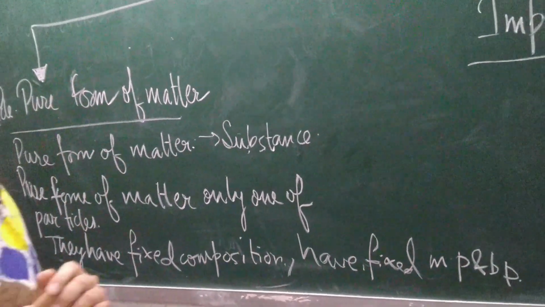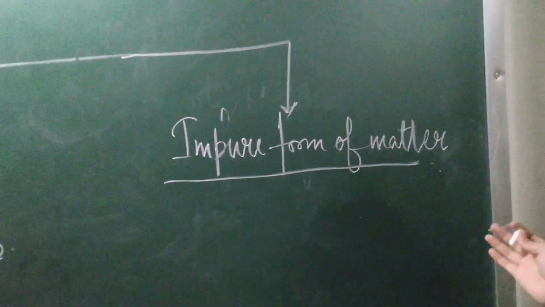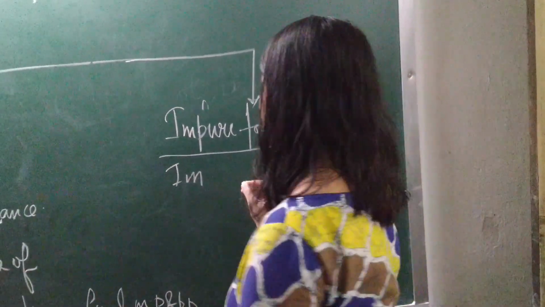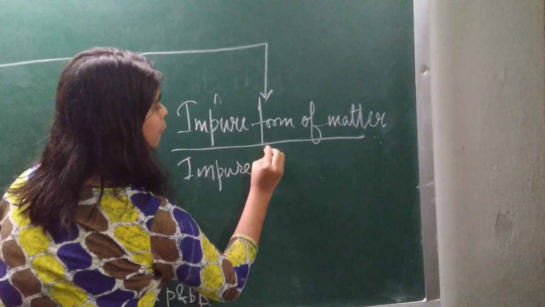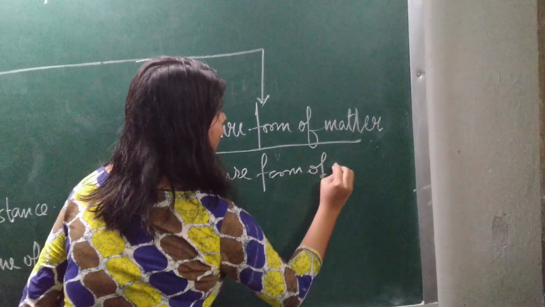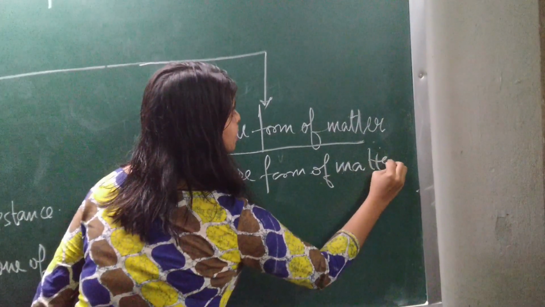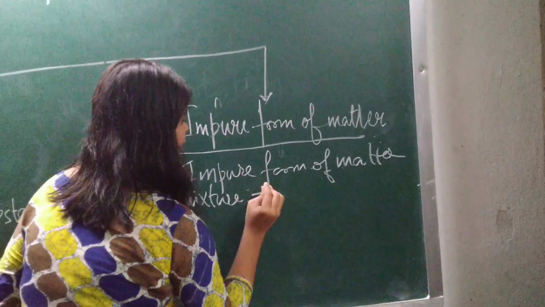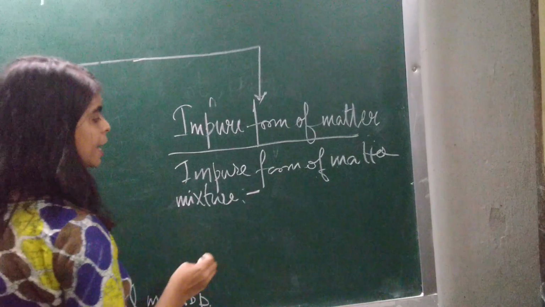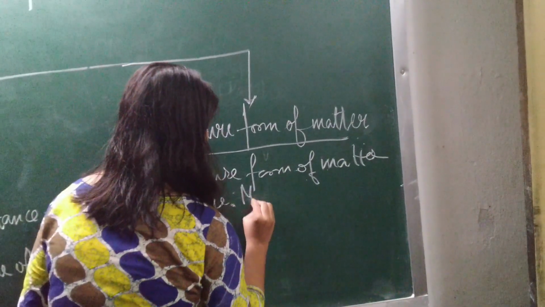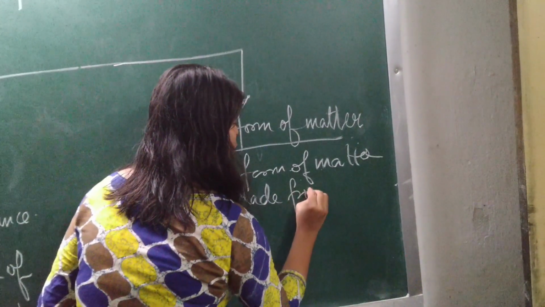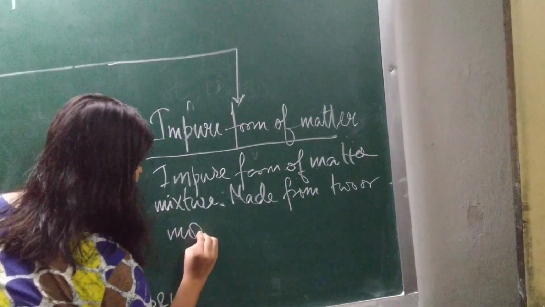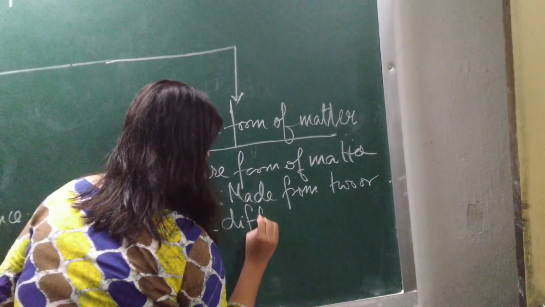Now coming to the impure form of matter. What is impure form of matter? Impure form of matter is generally known as a mixture. And this mixture is actually made from two or more different substances.